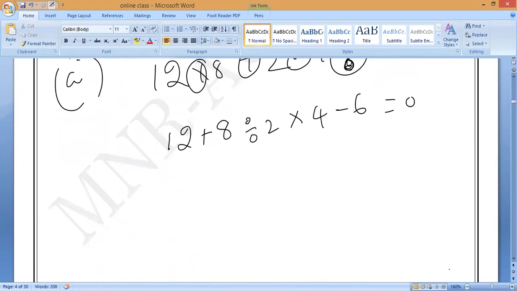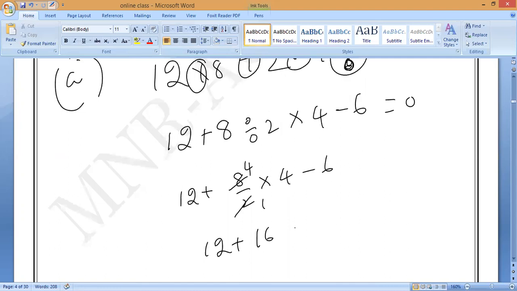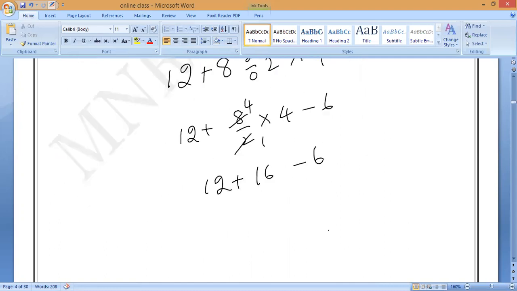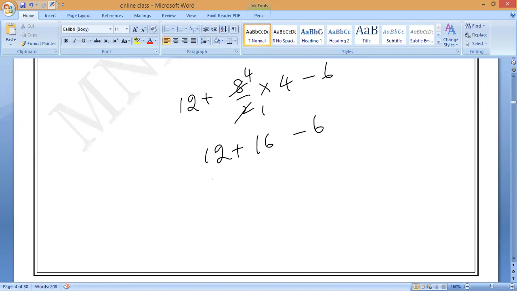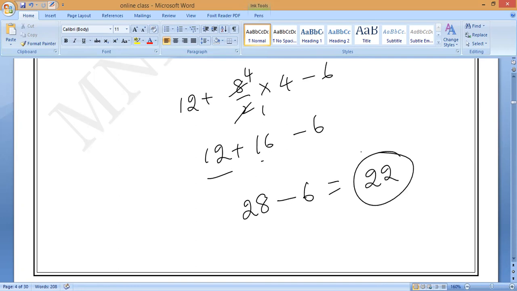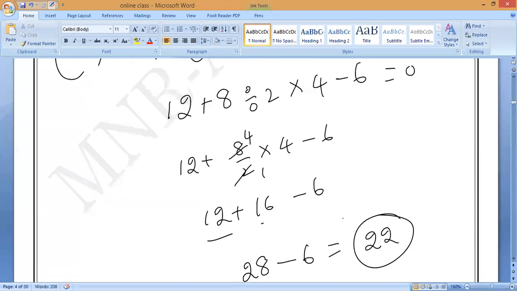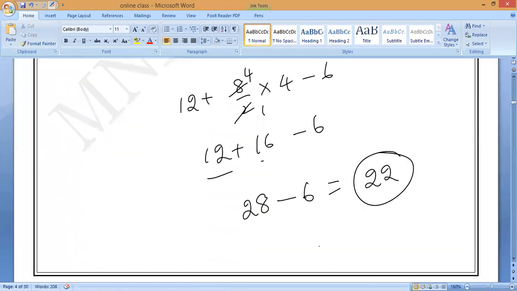Now you check it. BODMAS rule. First which one? Division. First division. So 4 ones are 4, 4 fours are 16. 12 plus 16 is 28. 28 minus 6 is equal to 22. Somebody said 30. Do you understand or not? 22 is the answer. Any doubt?